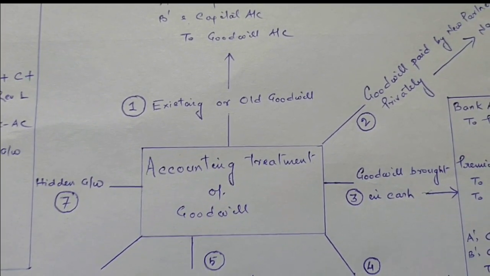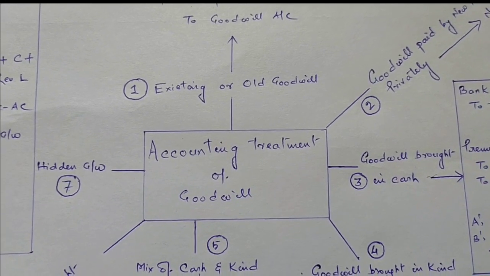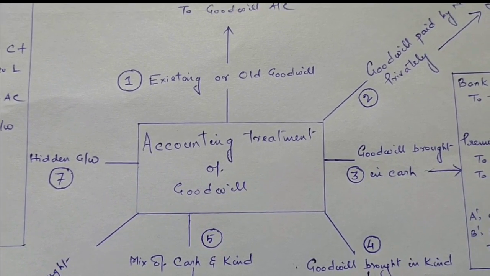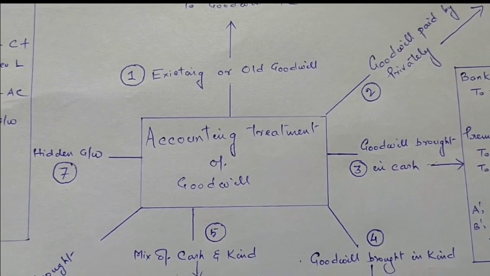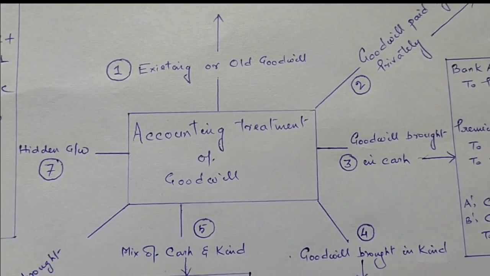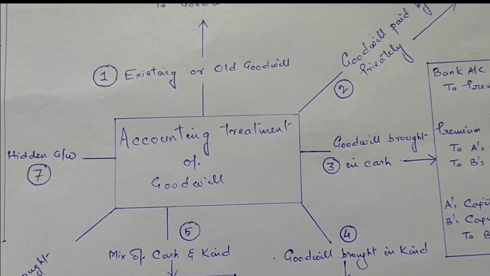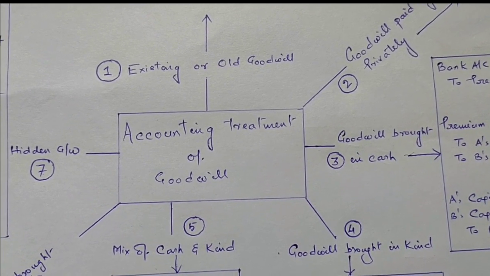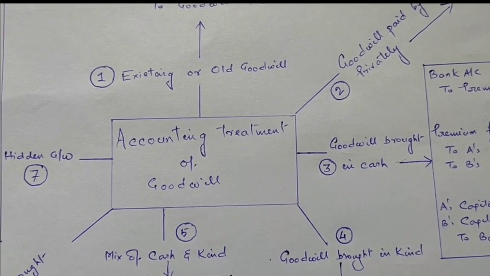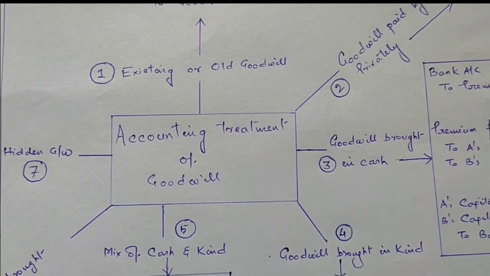Whenever a new partner joins the firm, he gets some share of profit in the firm, and certainly the old partners will not sacrifice their share for no compensation. Actually, old partners sell their share of profit to the new partner, or in other words, the new partner purchases his share of profit from the old partners. For this purpose, the new partner brings some amount which is known as goodwill. So today we are going to discuss the accounting treatment of goodwill on admission of a partner.